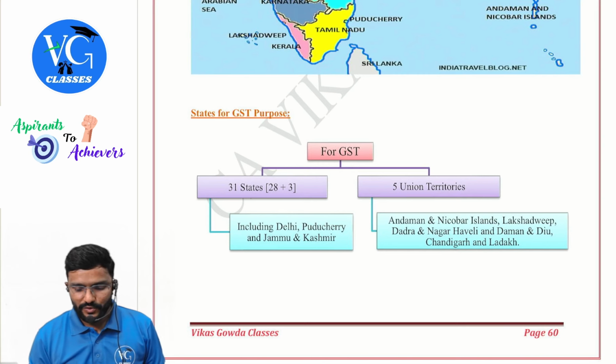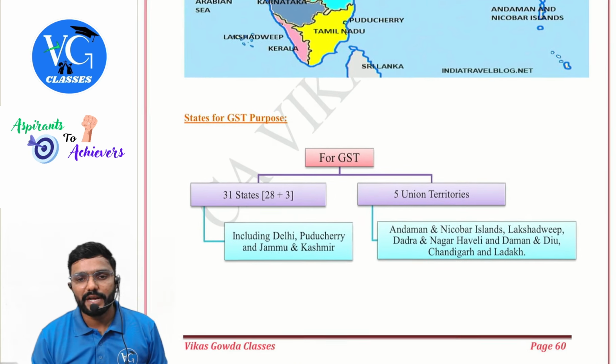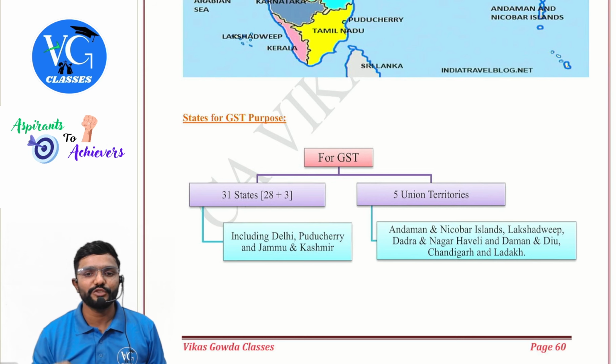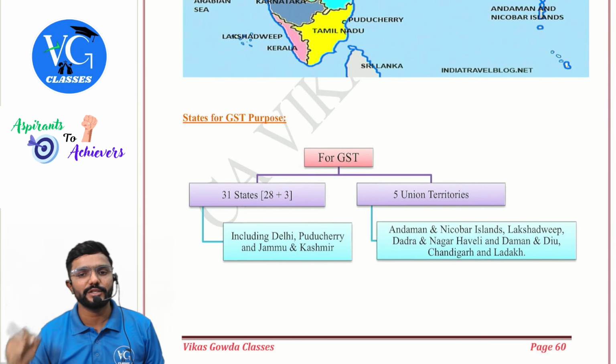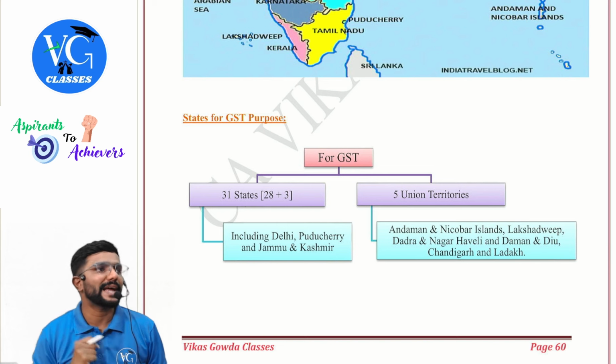Okay, sir. So which are those 5 union territories, sir? Andaman and Nicobar Islands, Lakshadweep, Dadra and Nagar Haveli and Daman and Diu, Chandigarh and Ladakh.